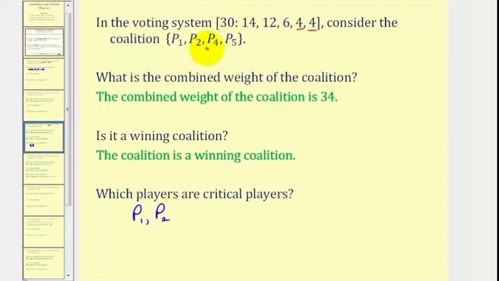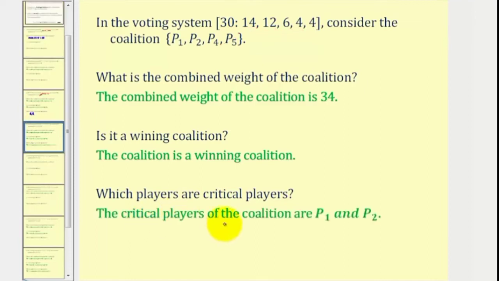And now we'll test player 4. If player 4 leaves, the weight would be 14 plus 12 plus 4. Notice how the combined weight is 30, which is the quota. And therefore, player 4 is not critical. And then finally, if player 5 leaves, notice player 5 has the same weight as player 4. So player 1, player 2, and player 4 still have a combined weight of 30. And therefore, player 5 is not critical. So we say that the critical players of the coalition are player 1 and player 2.